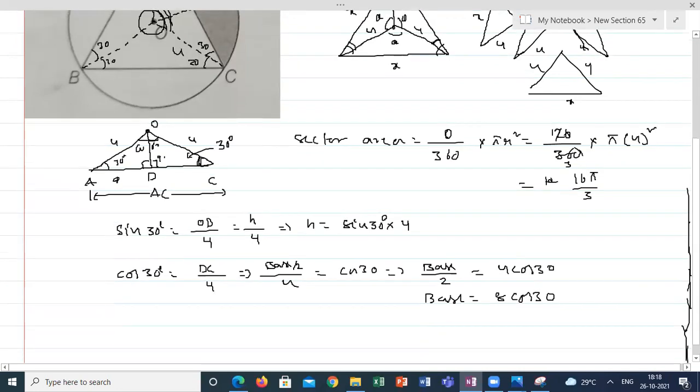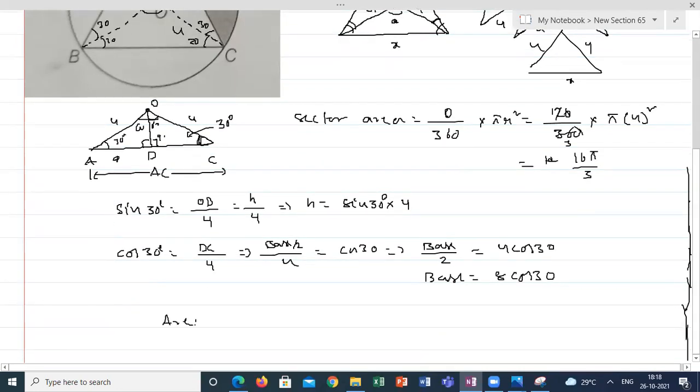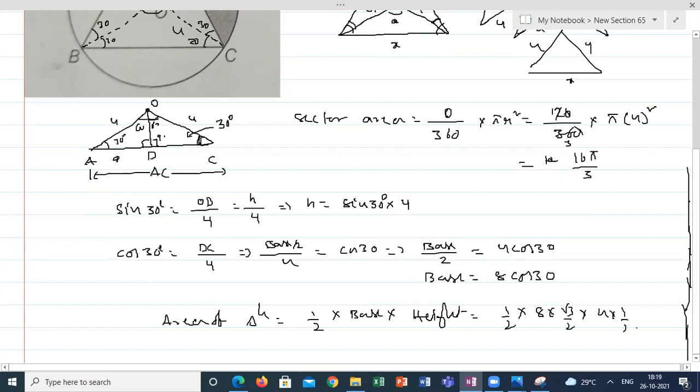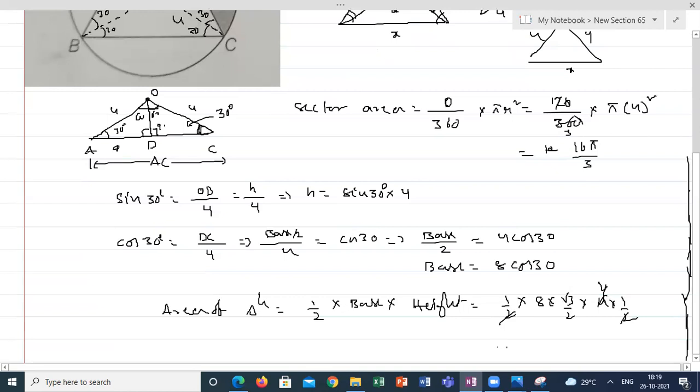To find the area of the triangle, area of triangle will be equal to half into base into height. Half, the base is 8 into root 3 by 2, height is 4 into 1 by 2. So 2 times 2 cancel. Here I will get 4 root 3.